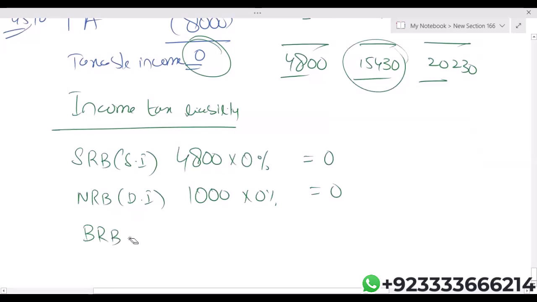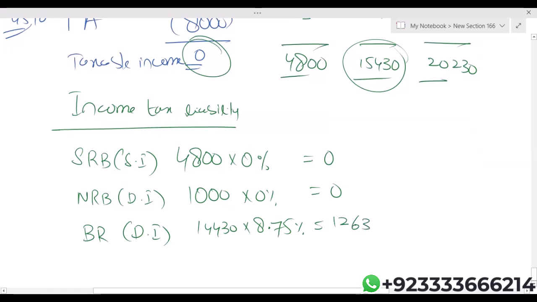Basic rate dividend income: 14,430 into 8.75. Students, I'm getting 1262.6, so I'm just making it 63.